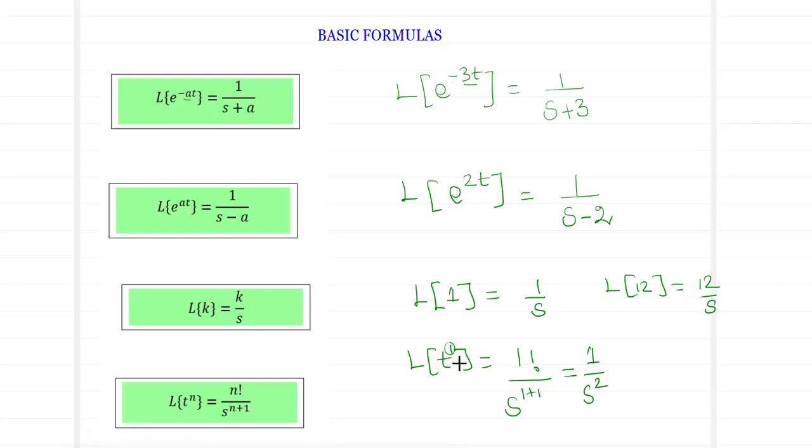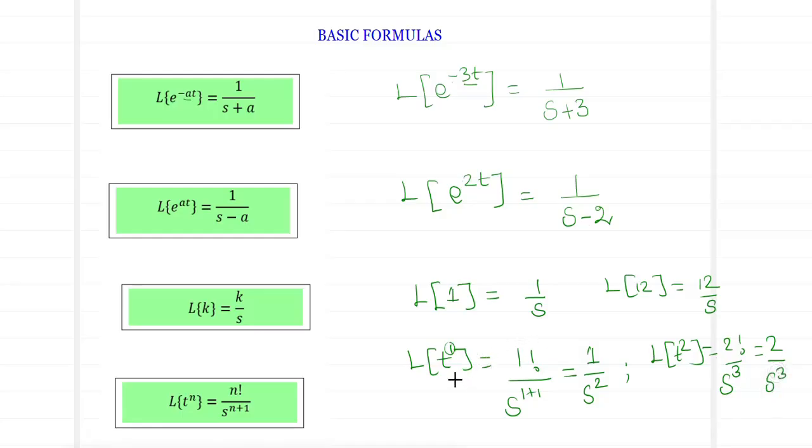So Laplace of t is 1 by s square. What can be said about Laplace of t square? Laplace of t square will be 2 factorial divided by s power 2 plus 1. So that makes it 3. We know that 2 factorial is 2 and hence this turns out to be 2 by s cube.